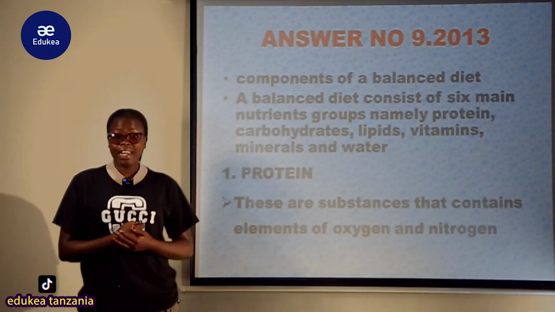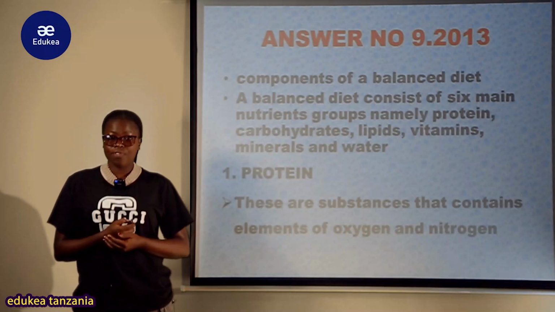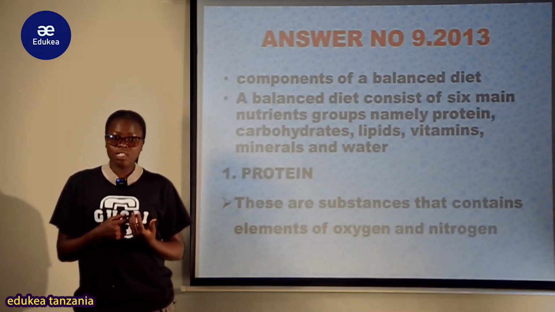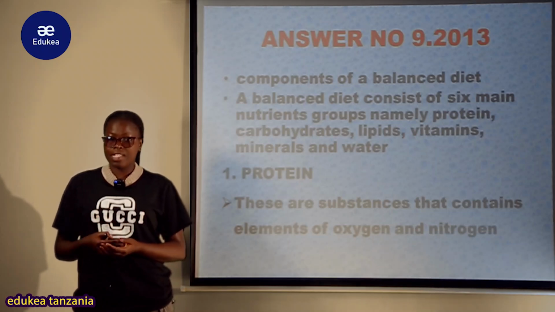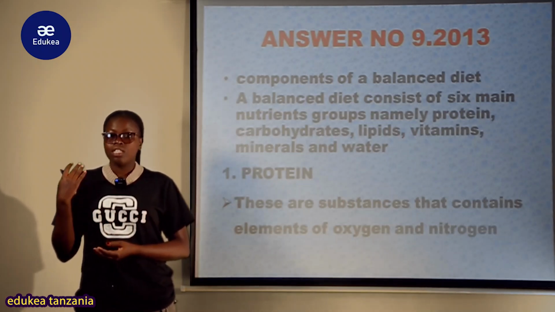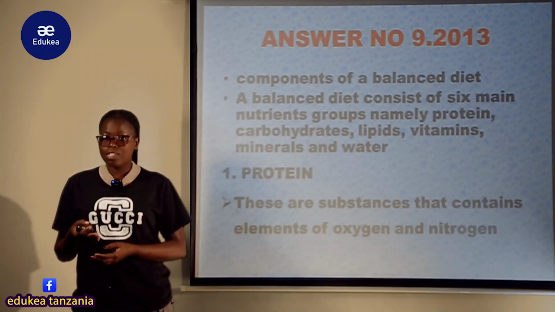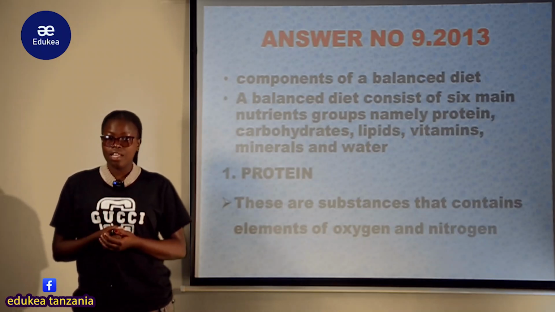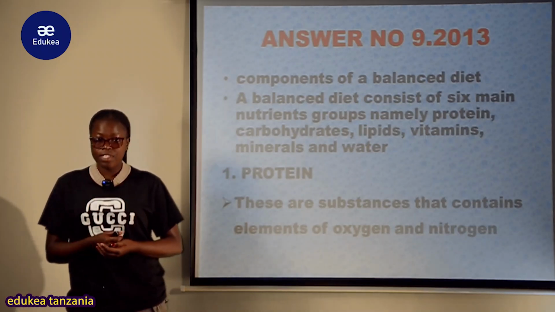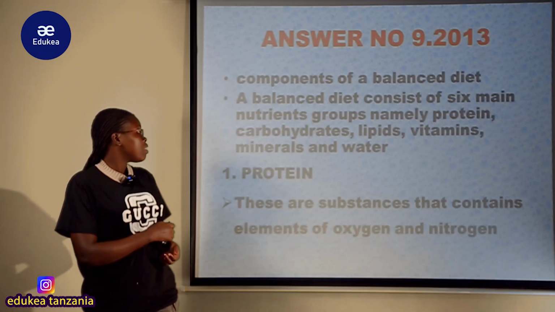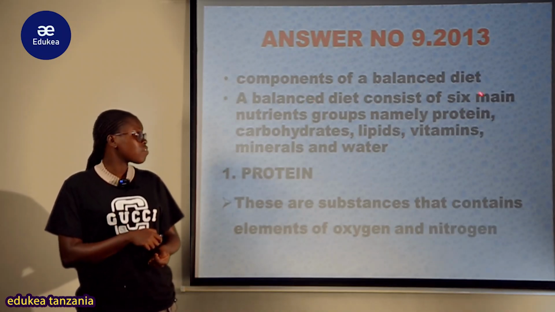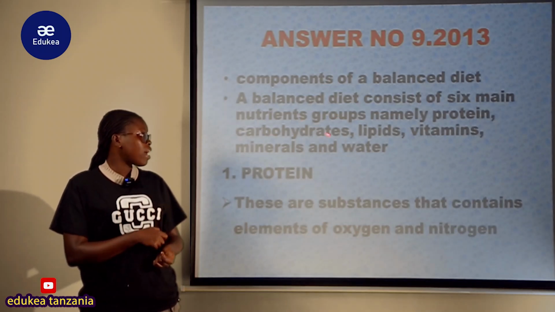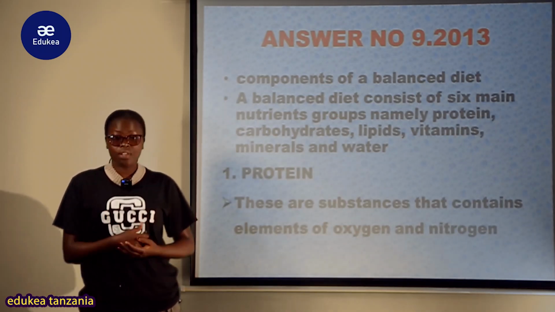So, the second guideline is by considering the components of the balanced diet. The components are the nutrients which are contained within the food. These are the components of the balanced diet. For example, there's protein, carbohydrate, lipids, water, roughage, minerals, as well as vitamins. So a balanced diet consists of the 6 main nutrients or components, namely protein, carbohydrates, lipids, vitamins, minerals, and water.